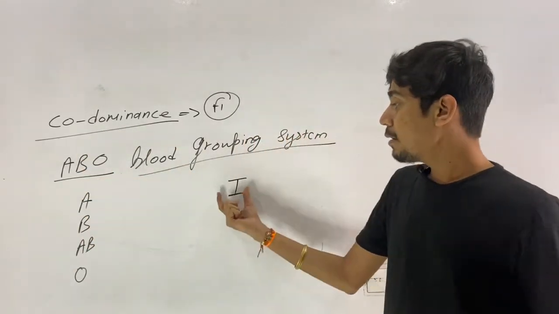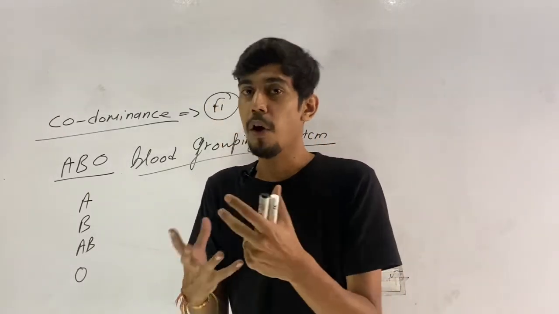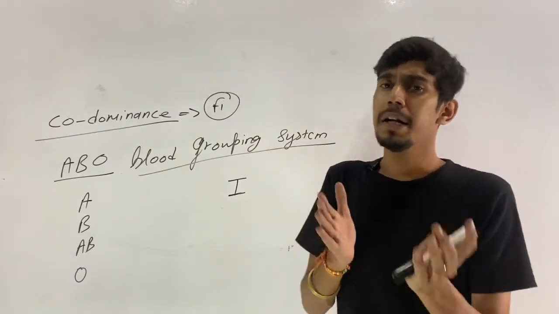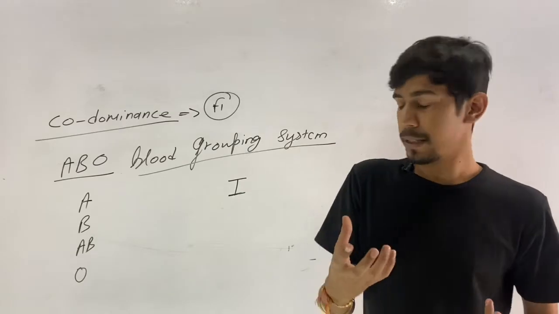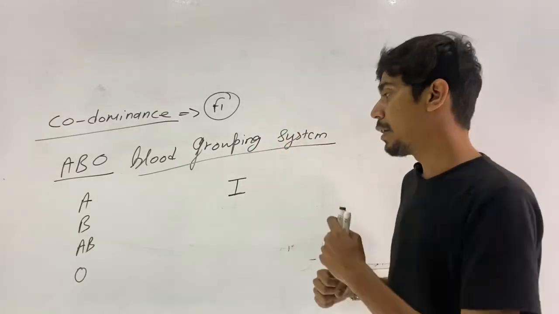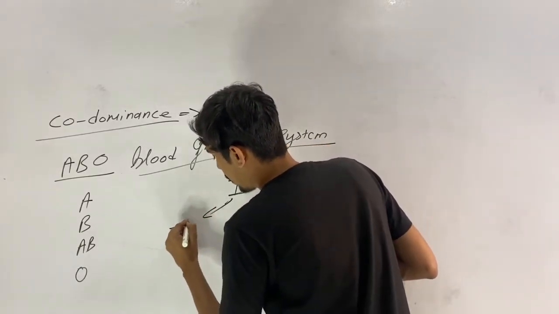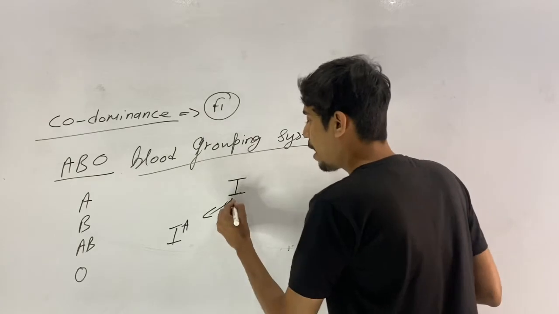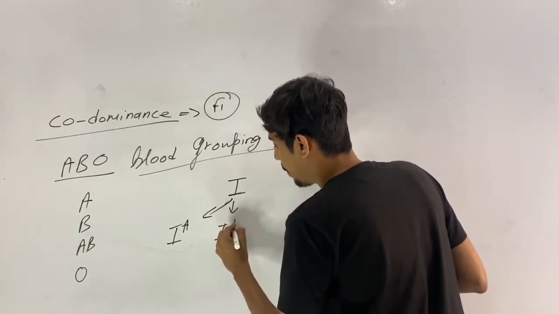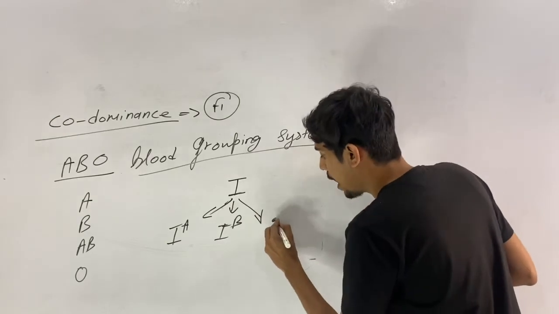Now, generally we have 2 alternating forms of a gene, which are known as alleles. But in this case, we have 3 alternating forms. We have, for example, IA. We have the other alternating form called IB, and the third is small i.